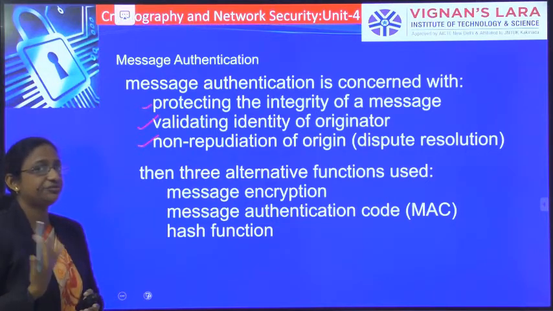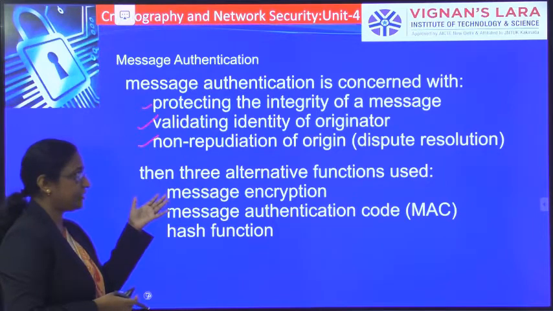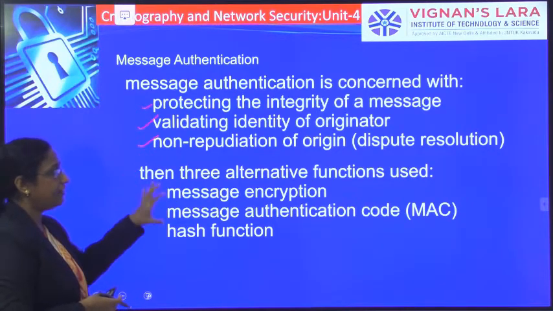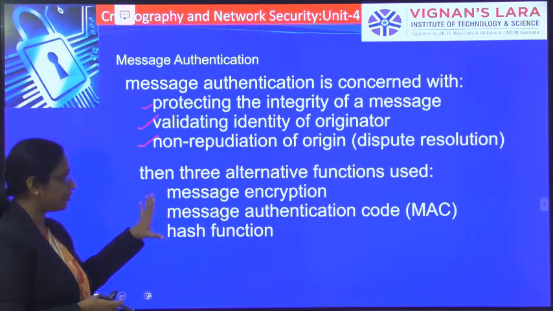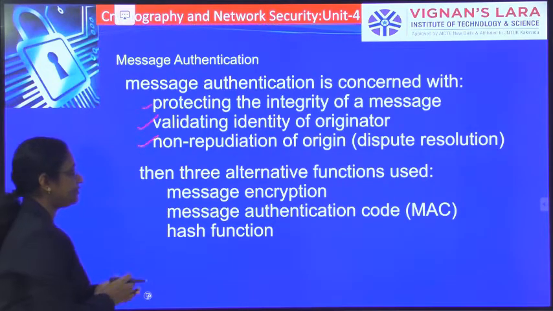To achieve this message authentication, we have three different types of functions, and we can use any of them. The first function is message encryption.